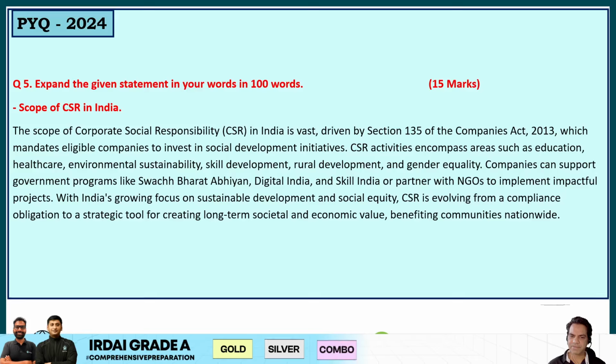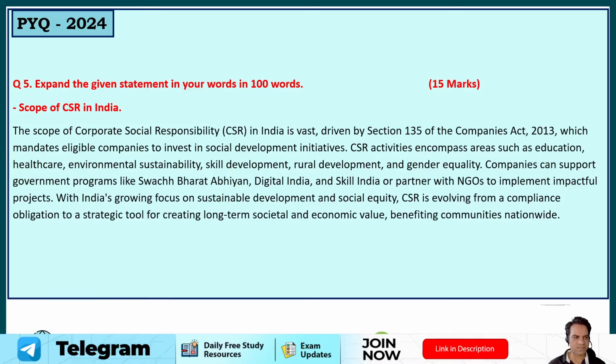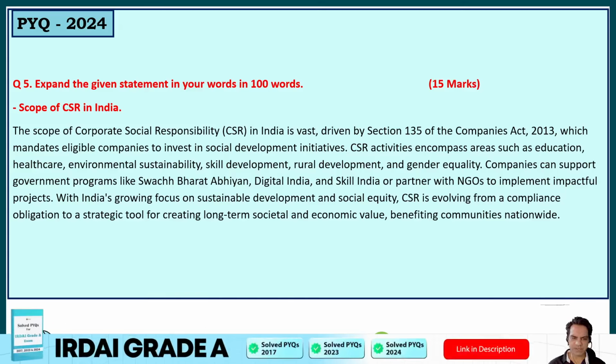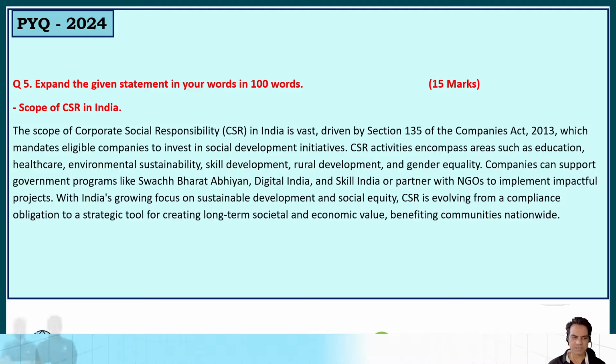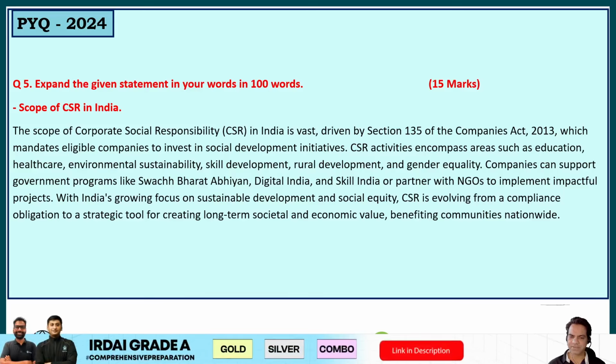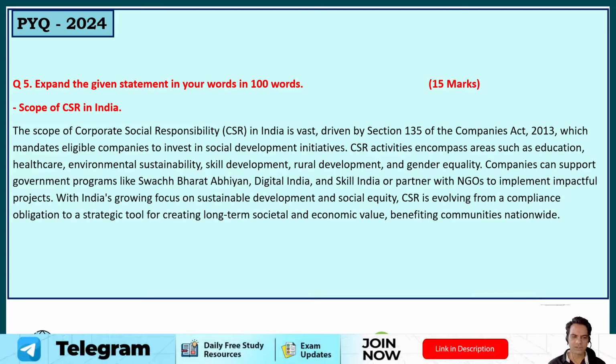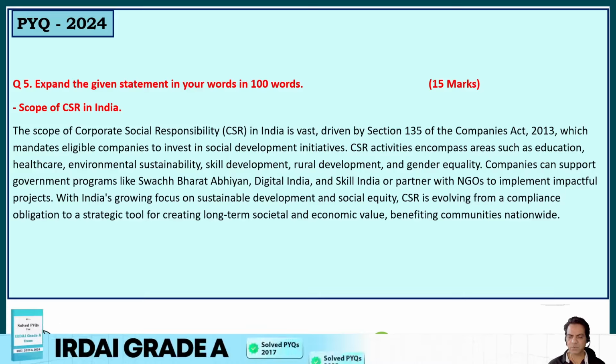in social development initiatives. CSR activities encompass areas such as education, healthcare, environmental sustainability, skill development, rural development, and gender equality. Companies can support government programs like Swachh Bharat Abhiyan, Digital India, Skill India, or partner with NGOs to implement impactful projects. With India's growing focus on sustainable development and social equity, CSR is evolving from a compliance obligation to a strategic tool for creating long-term societal and economic value benefiting communities worldwide. So this is your 100-word statement expansion for CSR, scope of CSR in India.